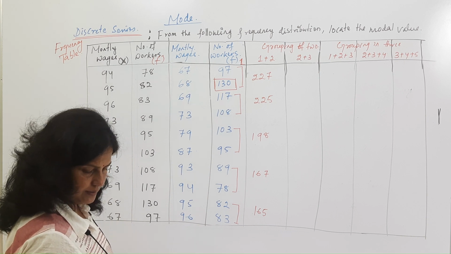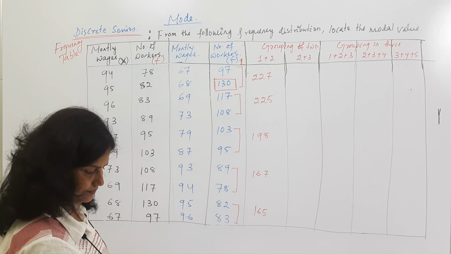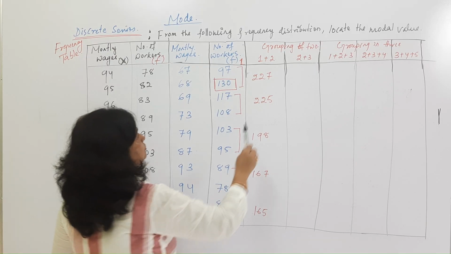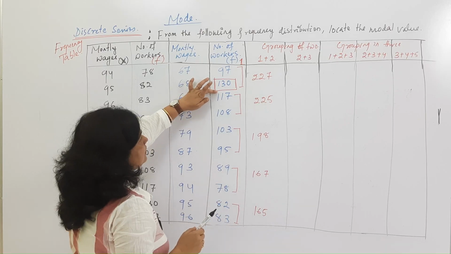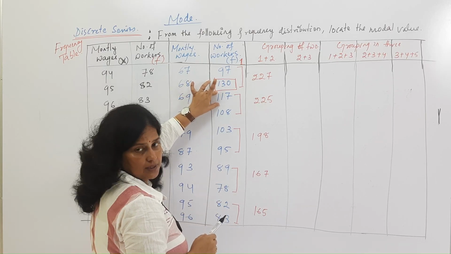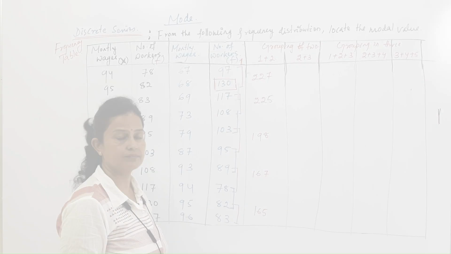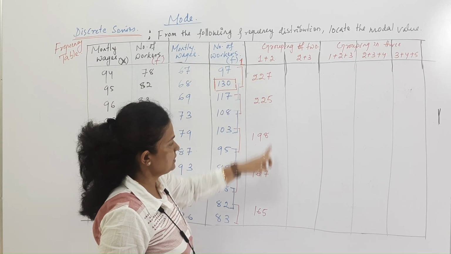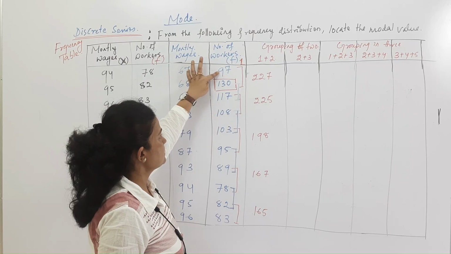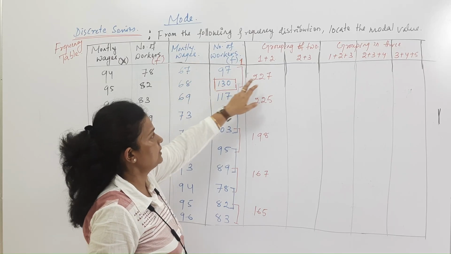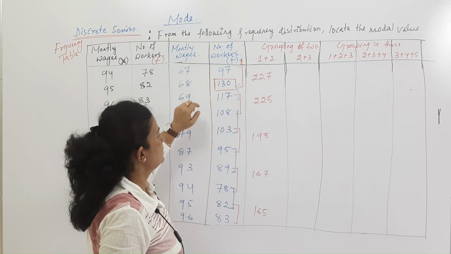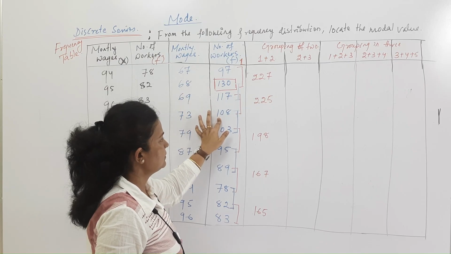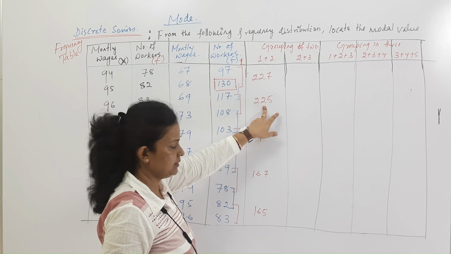The second one, what do we need to do? 2 plus 3 means 130 plus 170. First we have to add 1 plus 2 for this table, like 97 plus 130, then write 227. Then 170 plus 108, 225.